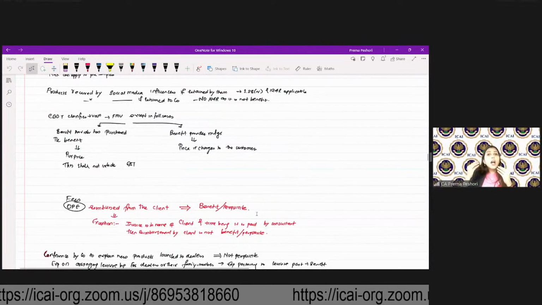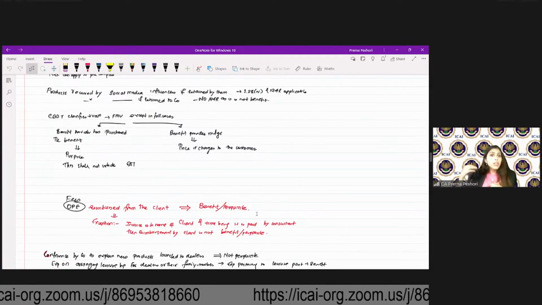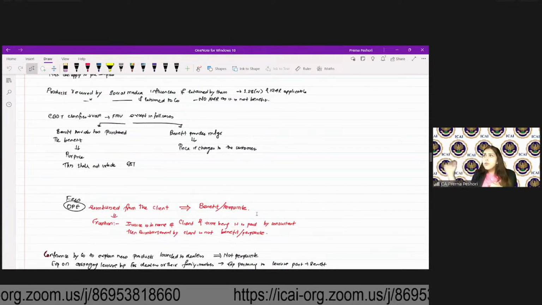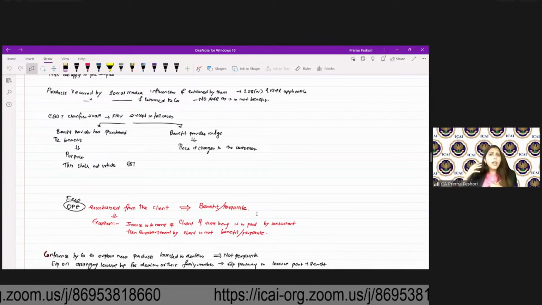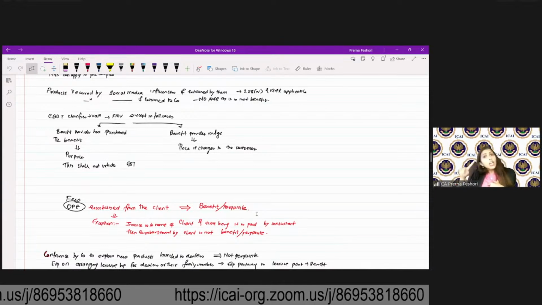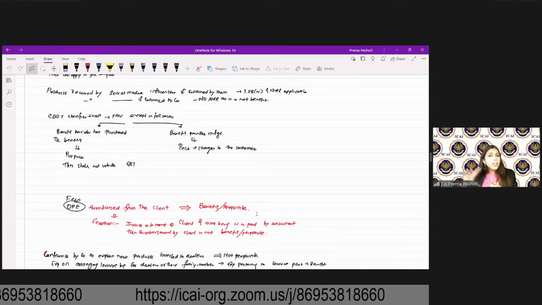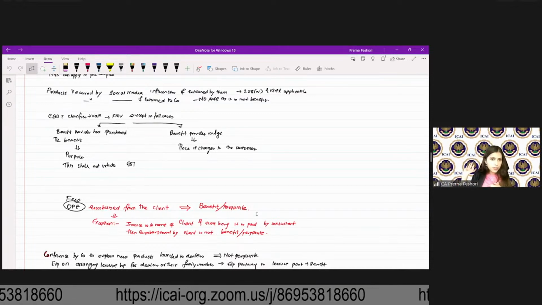If you charge out-of-pocket expenses, if you have incurred any out-of-pocket expenses which are reimbursed by your client, you go by airline, you book a hotel for a while audit, and then the client reimburses you. That is a benefit of perquisite. If you take the invoice of the airline company or the hotel in the name of the client, it is not considered as benefit of perquisite.